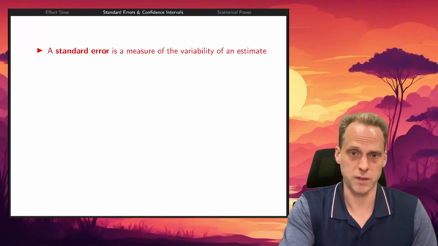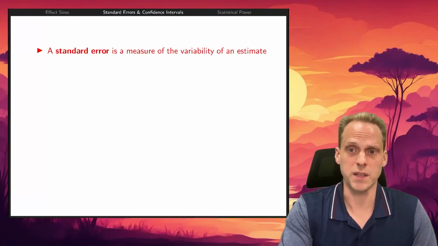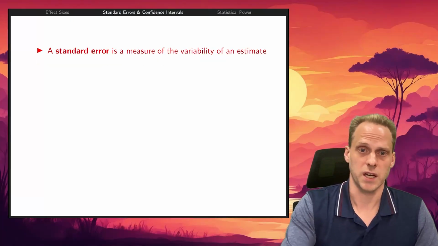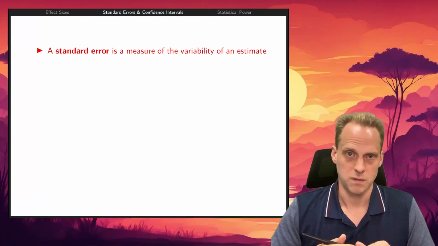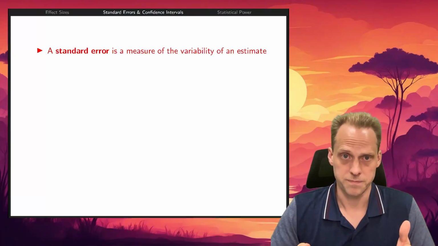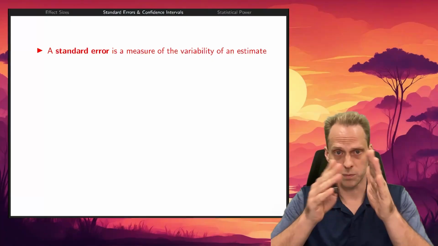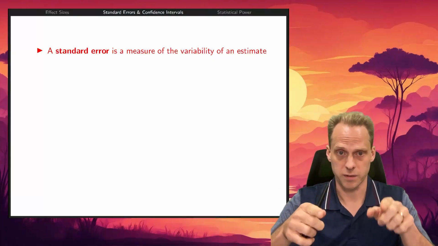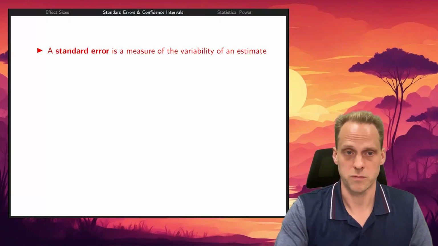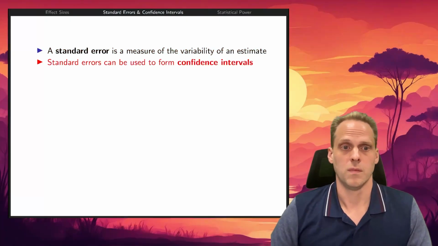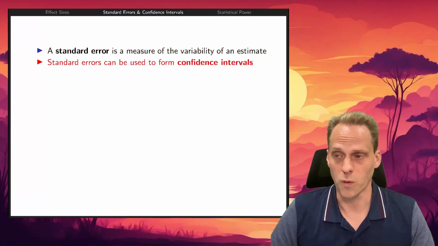A standard error is a measure of variability of an estimate. I already talked about standard errors before. A standard error tells me the variability in an estimate. We talked about standard errors of the mean, so that's the distribution of the mean, and the width of that distribution is the standard error. But we can also think of this for any parameter, really. Standard errors can be used to form confidence intervals.